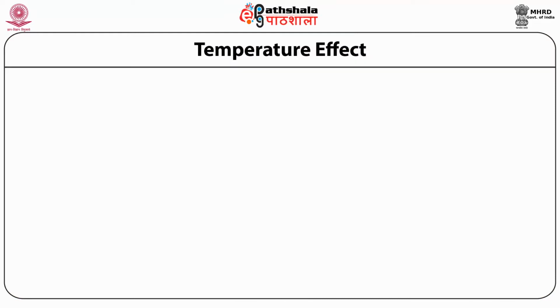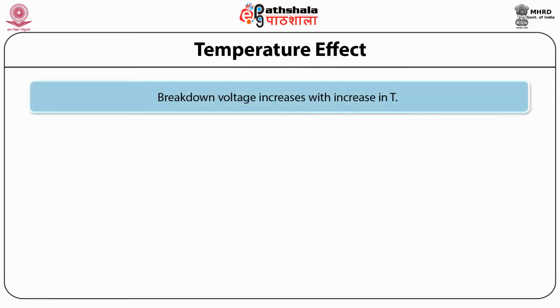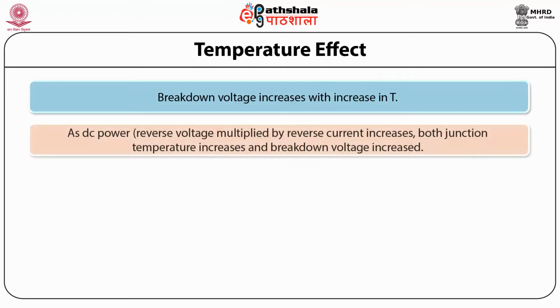Let us now discuss the temperature effect. Breakdown voltage increases with increase in T, as DC power is reverse voltage multiplied by reverse current. It increases, so both junction temperature and breakdown voltage increase.